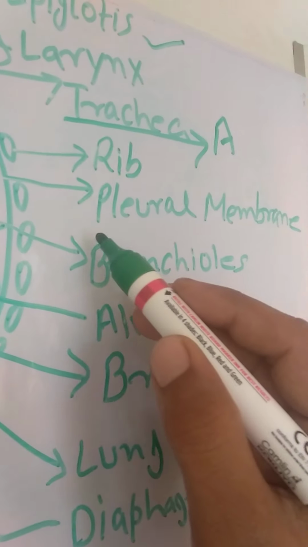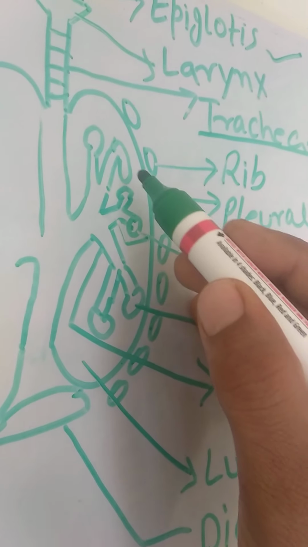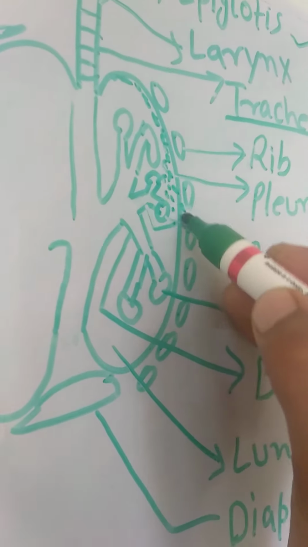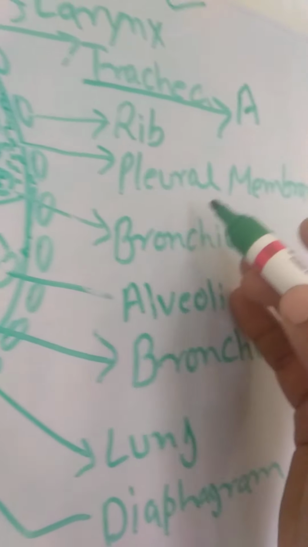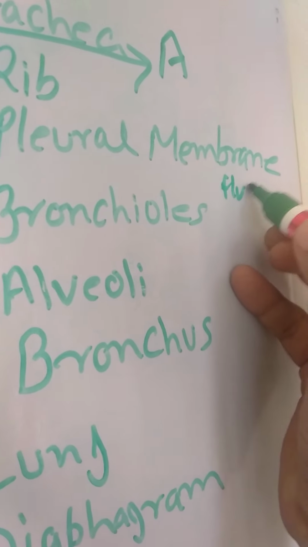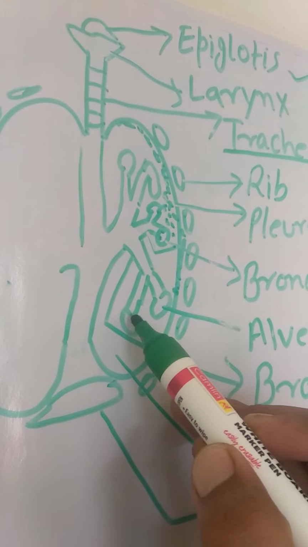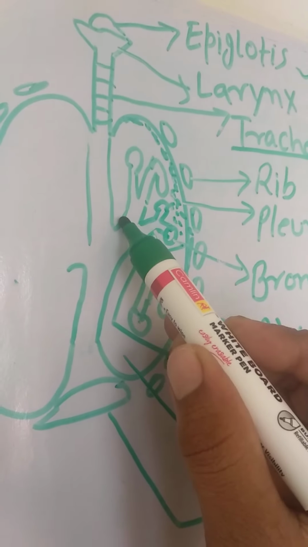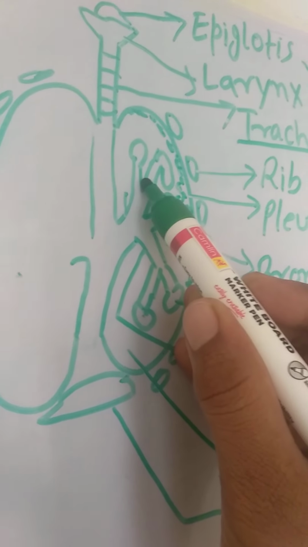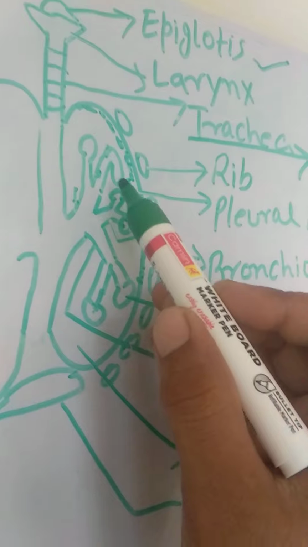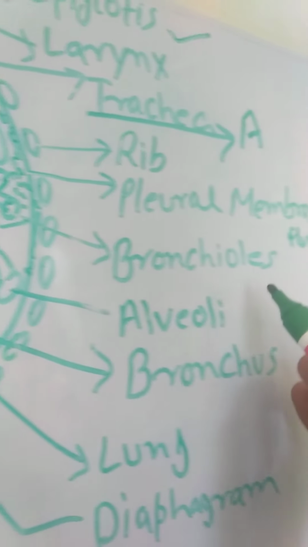Then the pleural membrane, this is called the pleural membrane, and one fluid is there near the pleural membrane, that is called pleural fluid. So here you can mention pleural fluid. After that guys, see, a number of branches are there. So this is the main branch, okay. After this is the second branch. The main branch is called the bronchus, and then the sub branches are called bronchioles.